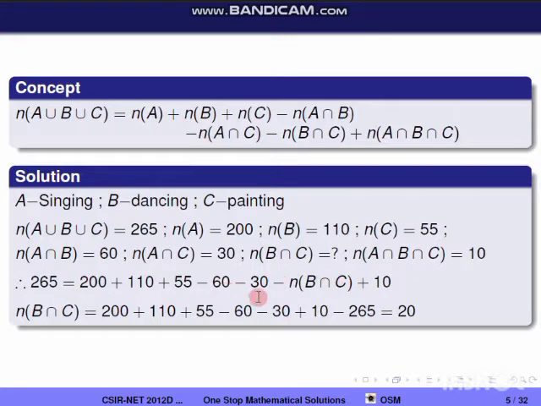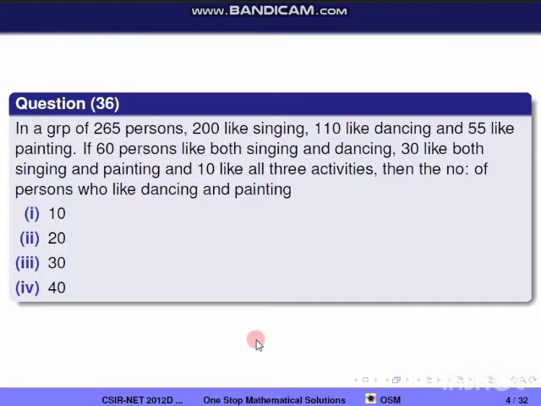So we'll get like this. What we need is the value of n(B intersection C). So I'm taking this to this side and 265 to the other side. Once we simplify and solve it, we get the value 20. So now we'll check the correct option. The correct option is 2.